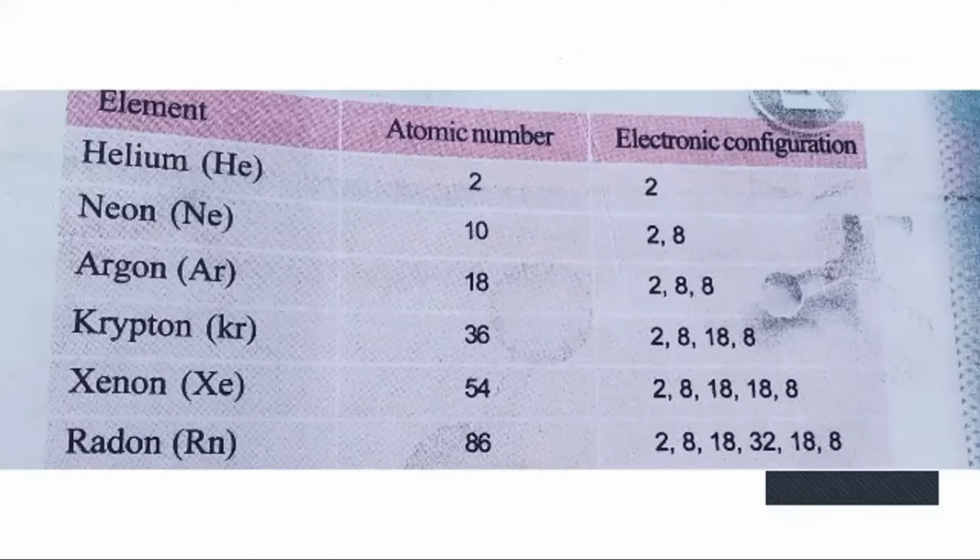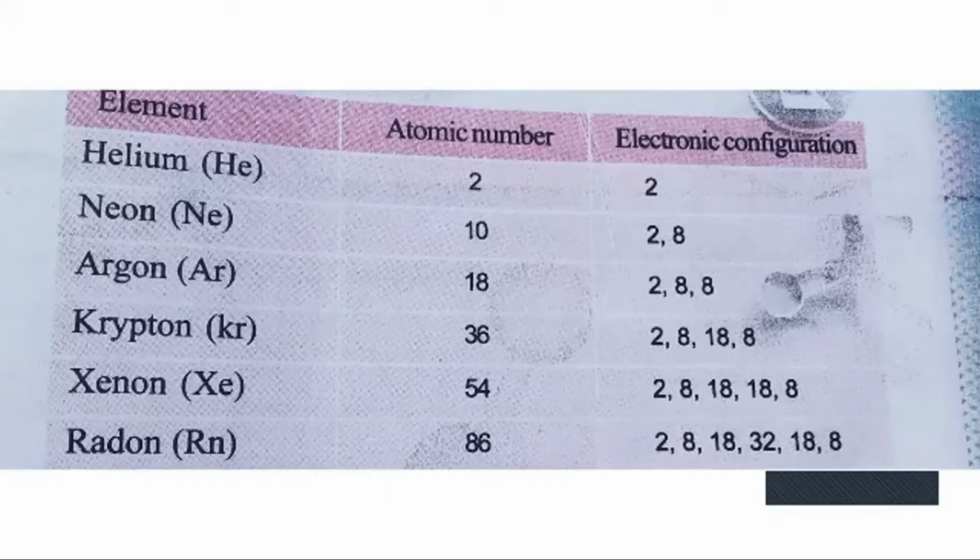Have you noticed the electronic configuration of these elements? Just note the electronic configuration. What is the common feature here? Except helium, all the elements have 8 electrons in the outermost shell, isn't it? What about neon? 2, 8. The last one is 8.